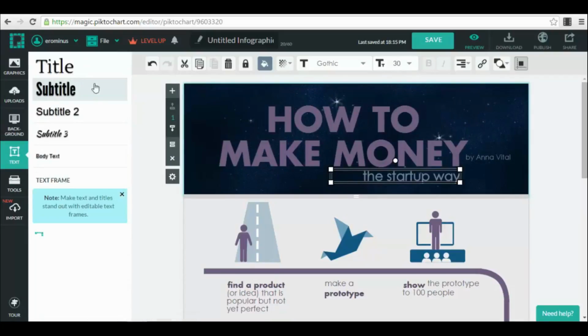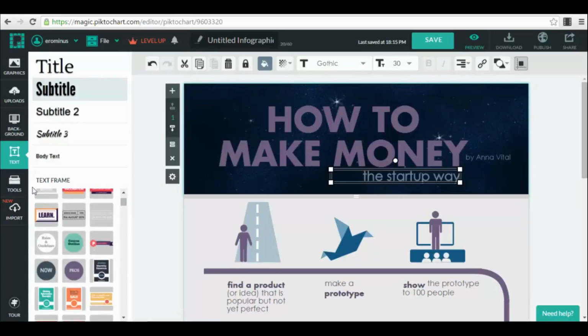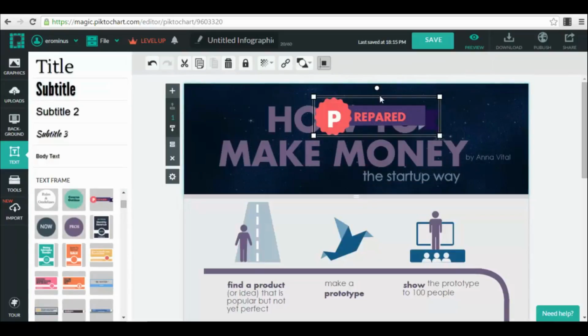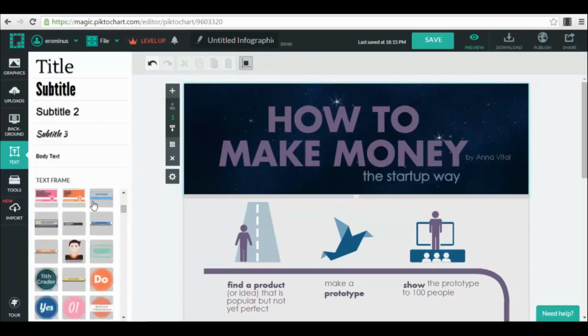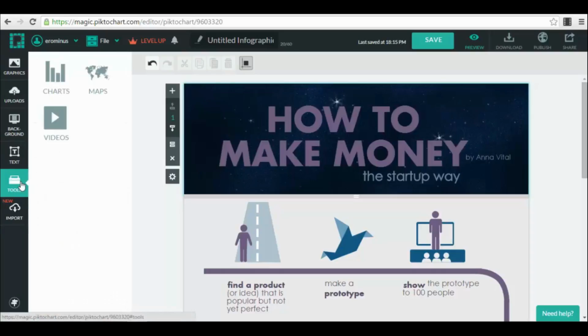Then we have different types of text that we can use. We also have some text frames here, and text templates that we can use. For example, this one, which looks very nice, but I'll let you guys play with it more so you can see exactly how you can use them. I'm just showing you exactly where you have to go, what features you have at your disposal, and so on. And then you have other tools like videos, maps, charts, different types of charts.